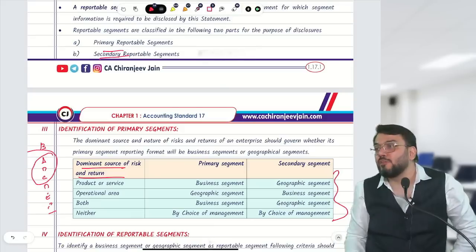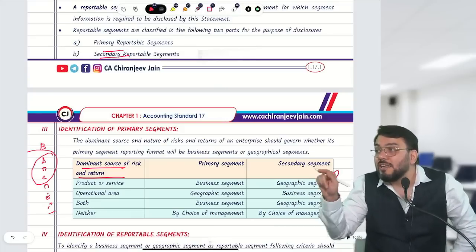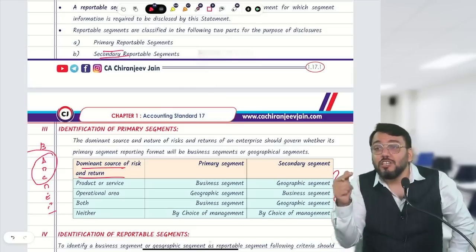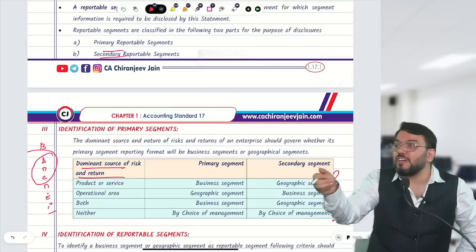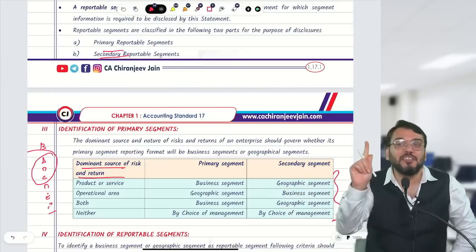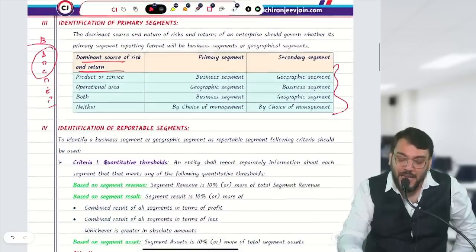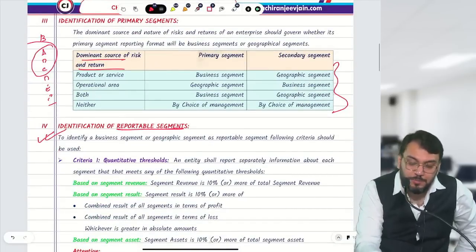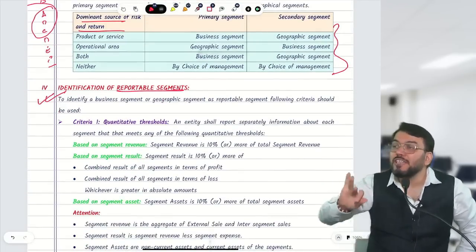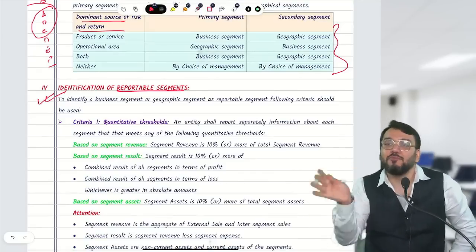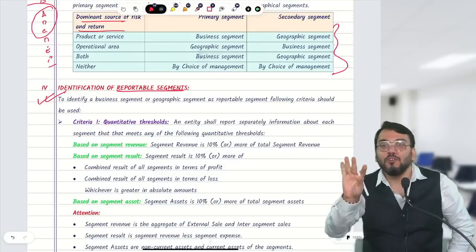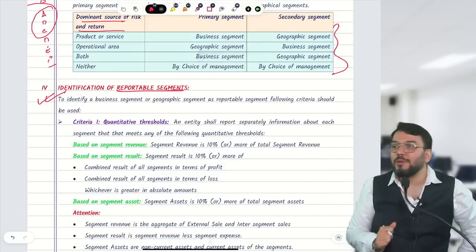Suppose A, B, C is reportable. So we should disclose information only for A, B, C which are reportable. We need to identify out of business segment which are reportable segments, and out of geographical segment which are reportable segments. This is the first question which is very important: identification of reportable segment. From this one question may be asked. Now how many criteria have they given to find out reportable segment? 4 criteria. Out of 4, 2 are important from exam point of view.